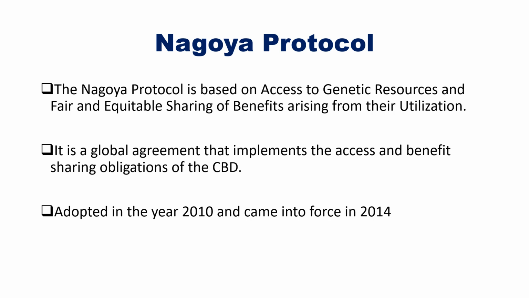Next we have the Nagoya Protocol. The Nagoya Protocol is based on the access to genetic resources and fair and equitable sharing of benefits arising from their utilization. It is a global agreement that implements the access and benefit sharing obligations of the Convention on Biological Diversity. It was adopted in 2010 and it came into force in 2014.